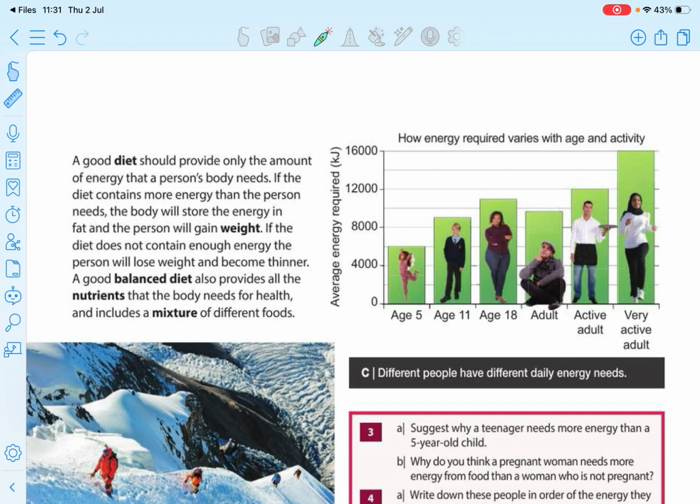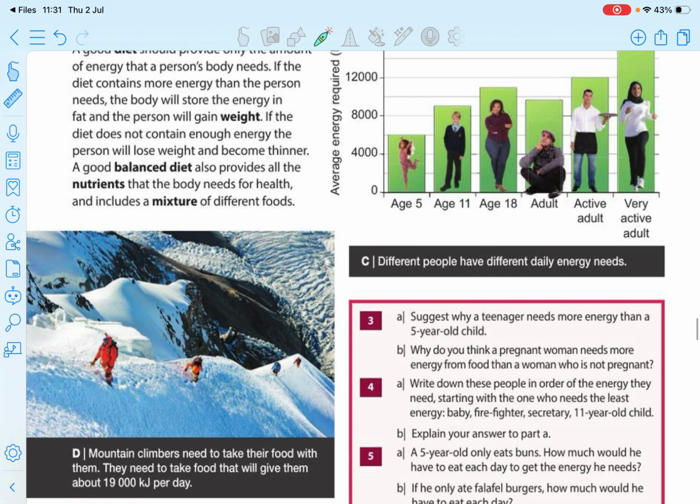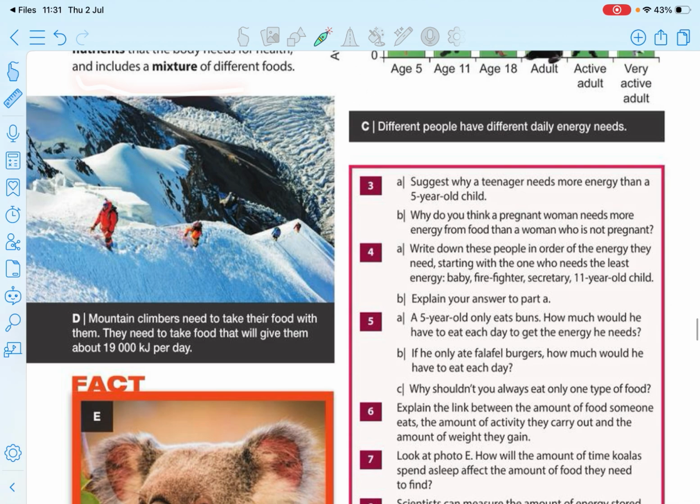There are some facts you can read. A good balanced diet provides all the nutrients, because our food needs all the nutrients to repair our body, to grow, and to keep our body warm. Let's learn about it in Year 8, first lesson.